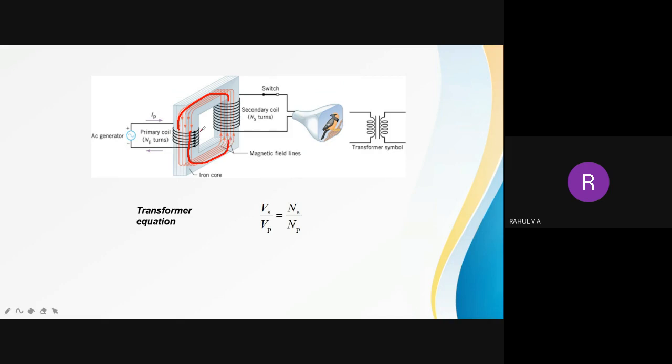At the same time, because of the variation in the flux, some EMF will also be induced in the primary coil. That is called self-induced EMF. The EMF induced in the secondary coil is known as mutual induced EMF. The EMF induced in the primary coil is known as self-induced EMF.